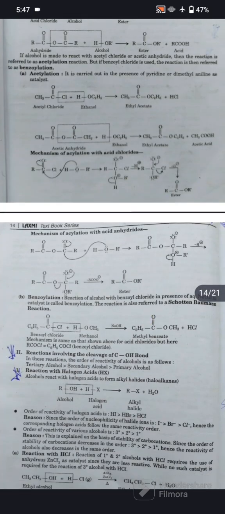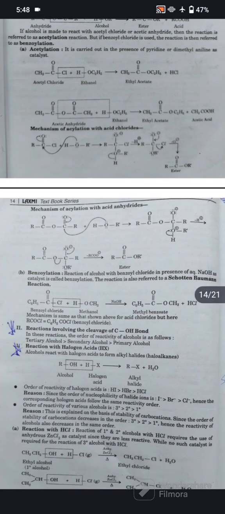Benzoylation reaction. The reaction of alcohol with benzoyl chloride in the presence of aqueous NaOH as catalyst is called benzoylation reaction. The reaction is also referred to as Schotten-Baumann reaction. Take an example: benzoyl chloride reacts with methanol in the presence of NaOH to form methyl benzoate with HCl.